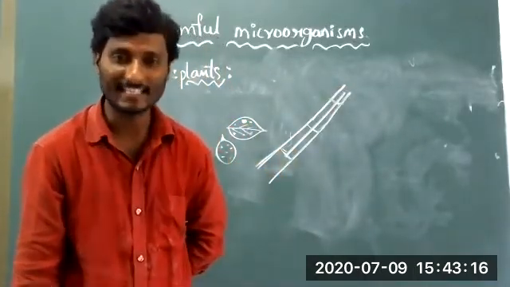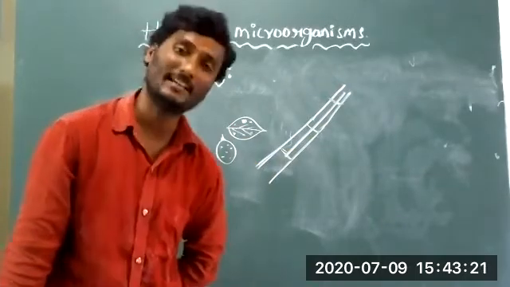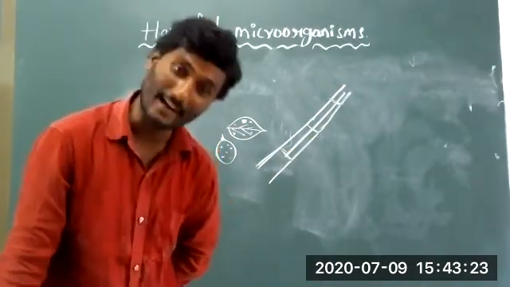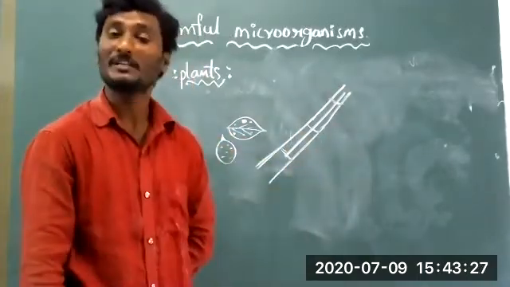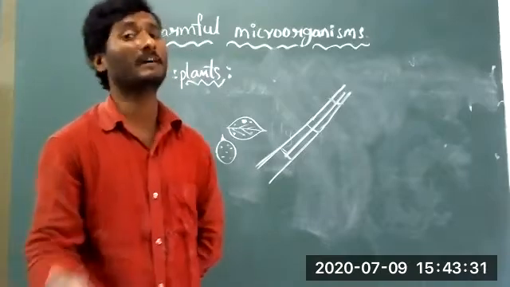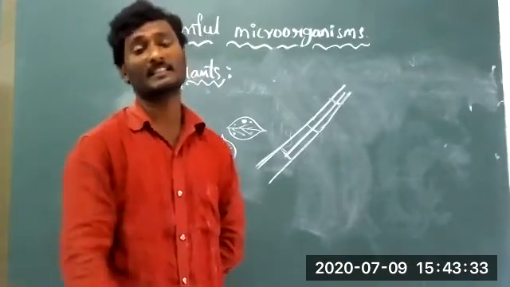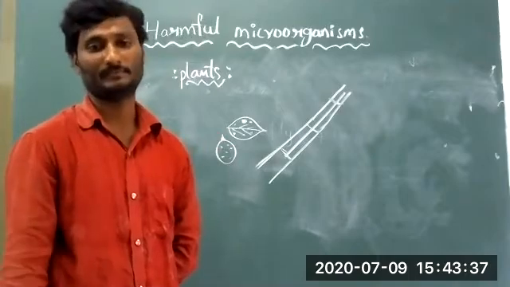With the help of seedlings, these types of diseases spread in the sugar cane crop.